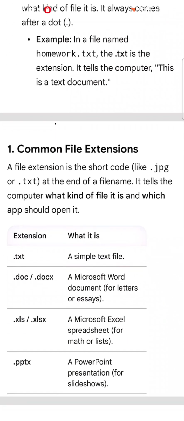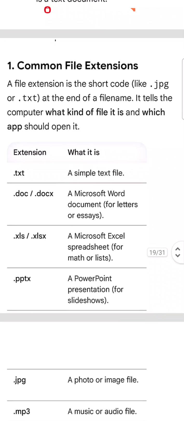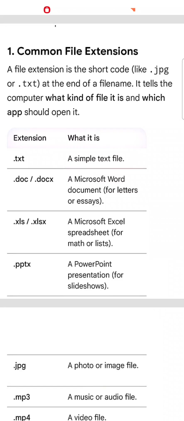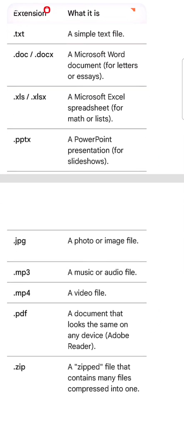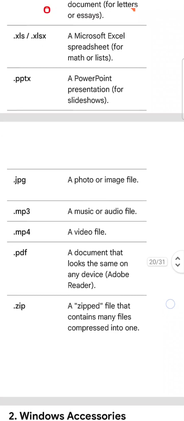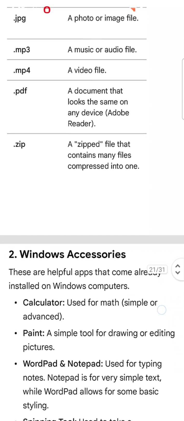Common file extensions: txt, a simple text file; docx, a Microsoft Word document; xlsx, a Microsoft Excel spreadsheet; pptx, a PowerPoint presentation; jpg, a photo or small image; mp3, a music or audio file; mp4, a video file; pdf, a document that looks the same on any device; zip, a file that contains many files compressed into one.